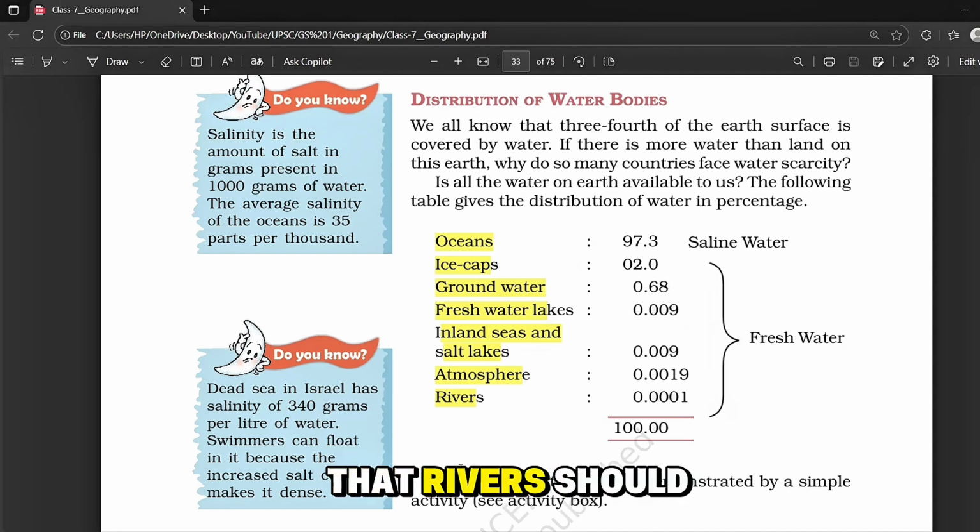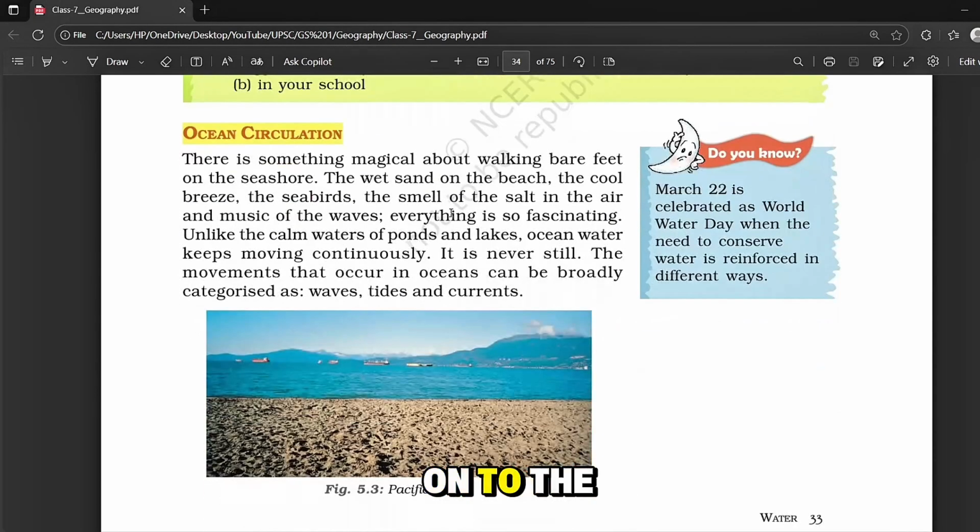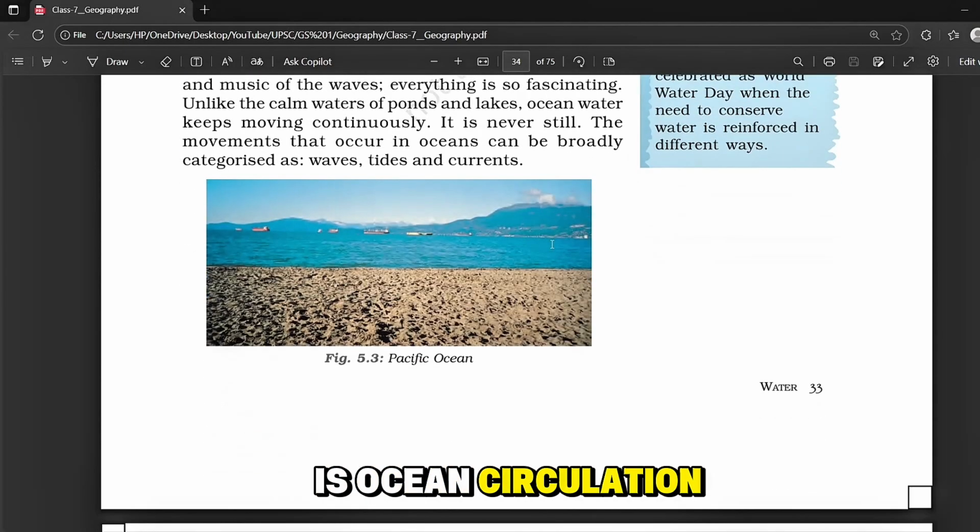Many students think that rivers should have more water because we see them everywhere, but actually the total volume of water in rivers is the least compared to all other sources. So keep this sequence very clearly in your mind. First is oceans, then ice caps, then groundwater, then freshwater lakes, then inland seas and salt lakes, and then water in the atmosphere, finally rivers. Okay, let's move on to the next topic, that is ocean circulation.